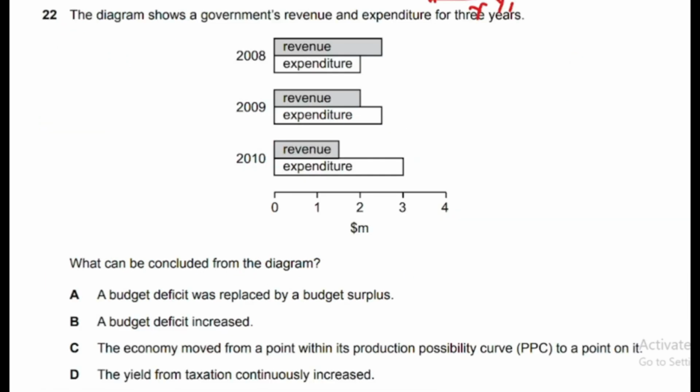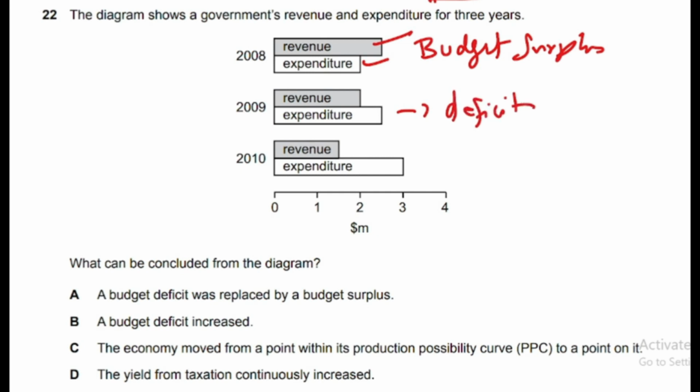Okay, so moving to question 22. Question 22 says, the diagram shows government revenue and expenditure for 3 years. This is revenue, this is expenditure. When revenue is more than expenditure, the budget will be in surplus. Budget surplus is when government earns more than government expenditure, so earning is more than expenditure in this year. In this year it is in deficit because expenditure is more than income, a budget deficit of the government. And again this is deficit because government expenditure is more than government income.